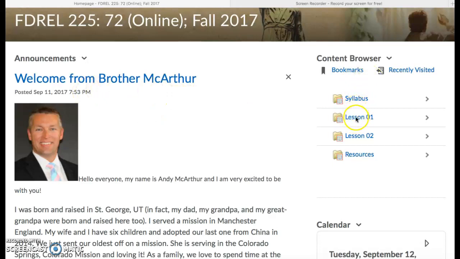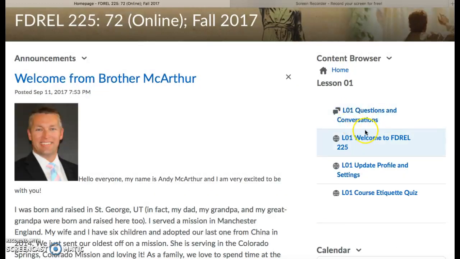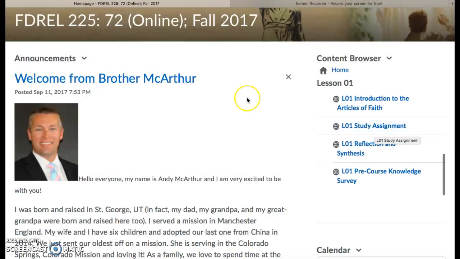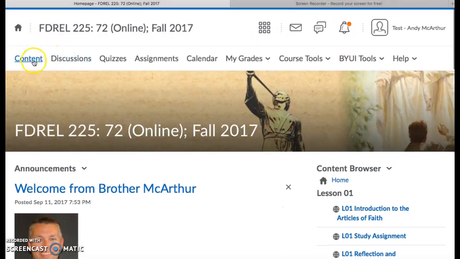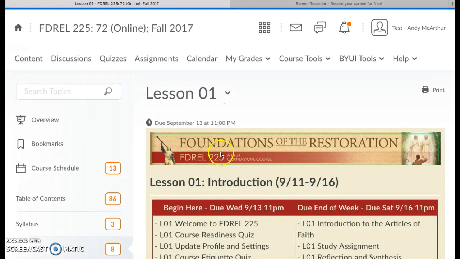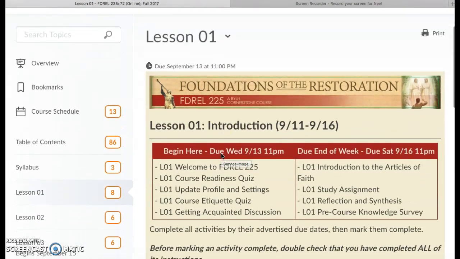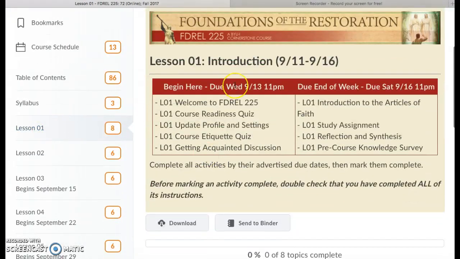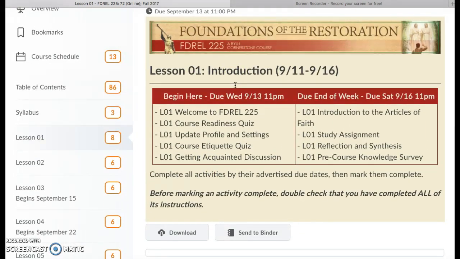You can come over here, and on the right you have the content browser. If you click on lesson 1, it'll come up, and here's all the different things that you do for lesson 1. It's a little easier to see if you come over here on content. And here's lesson 1 right here. If yours doesn't come up at lesson 1, just click over here, lesson 1. This will show you right here. Over here on the left, you're going to see where it says begin here.